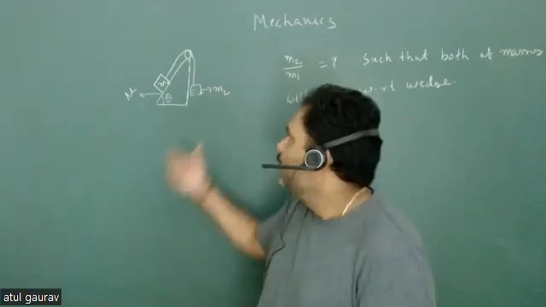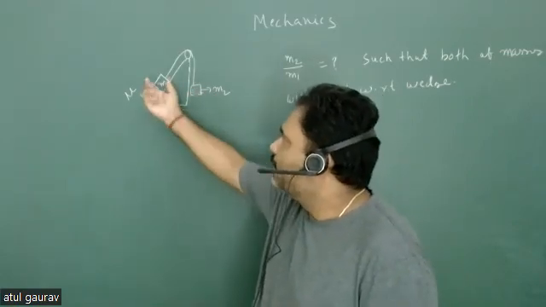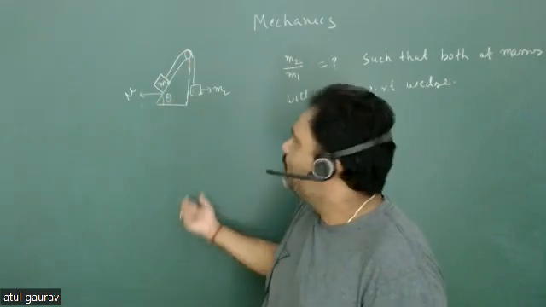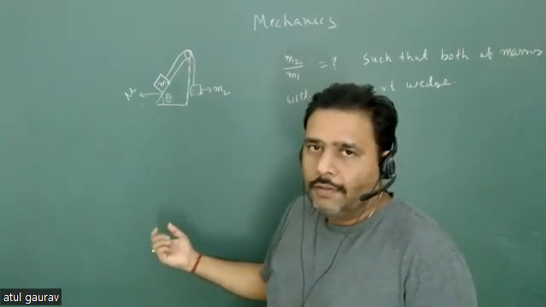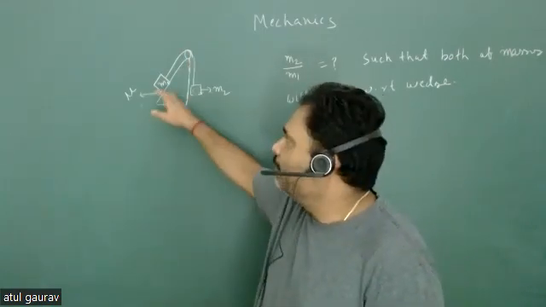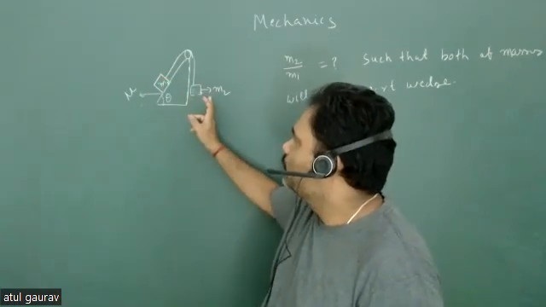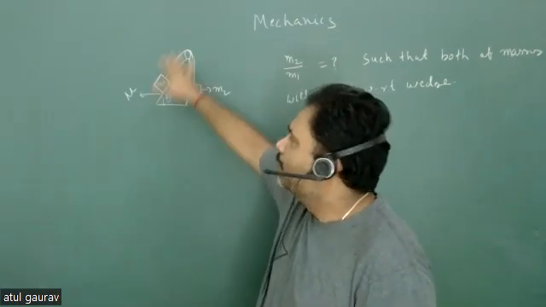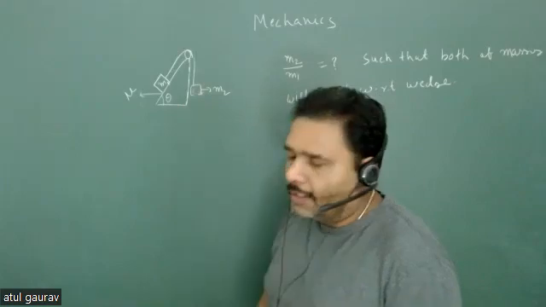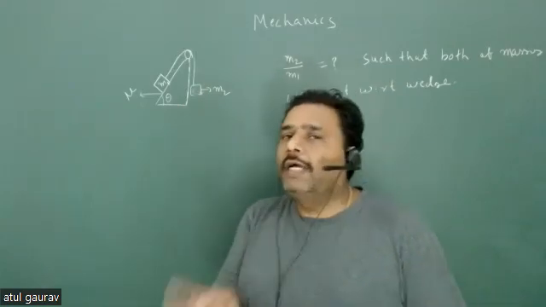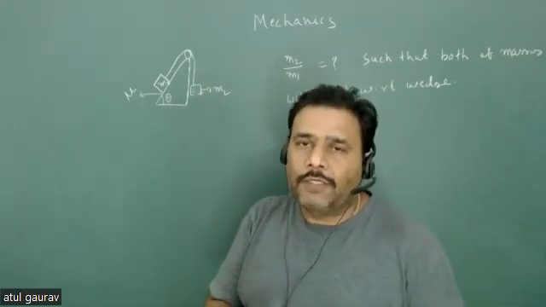For example, if m2 is very, very large compared to m1, then what will happen? It will just go downward. And at the same time, if m1 is very, very large compared to m2, such that it can overcome this friction, then obviously m2 will go upward. So there are two types of motion possible.